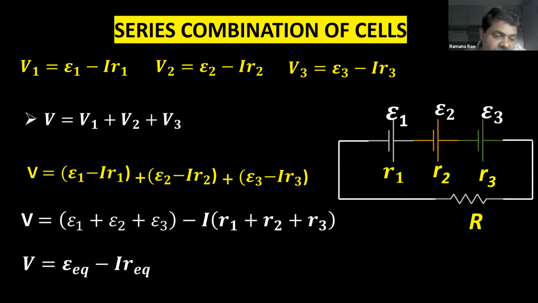Now you can see what epsilon equivalent is. Epsilon equivalent is epsilon 1 plus epsilon 2 plus epsilon 3. And what is R equivalent? R equivalent is R1 plus R2 plus R3.